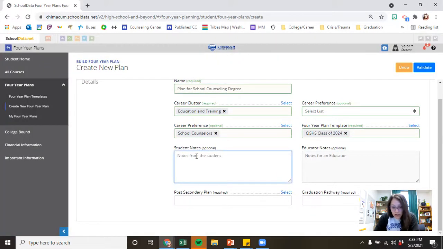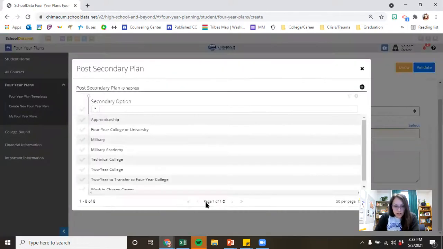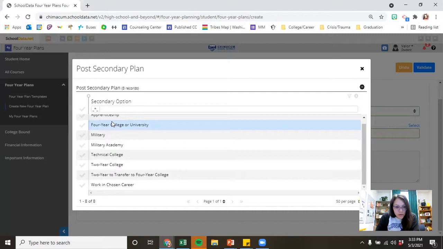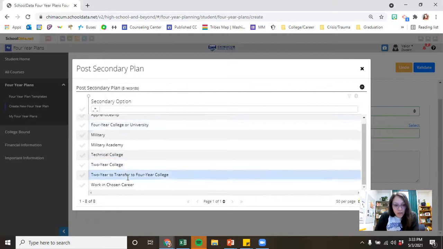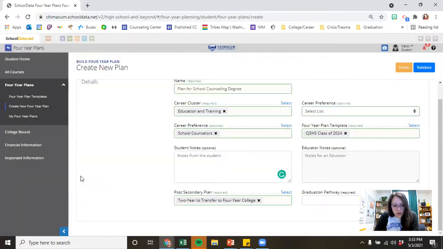Any notes that you want to write for yourself, things that you're going to want to remember about this plan later, you can fill in right there. Scroll down, and then post-secondary plan. So this is required. So let's click here. Okay, and it wants me to choose from all these different post-secondary options. And I'm just going to pick the one that I think is most likely right now. Okay, I'm not locked into anything. I might change my mind. That's okay. Right now I'm thinking I'm probably going to do 2-year and then transfer to 4-year. So I'm going to check that one. Anything you pick here is fine, but you do need to pick something because it's required.